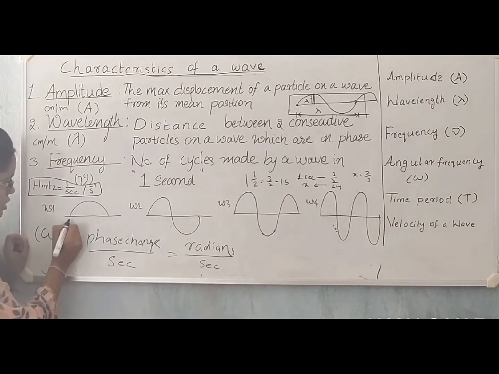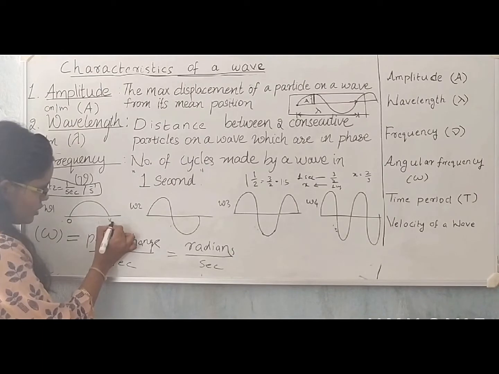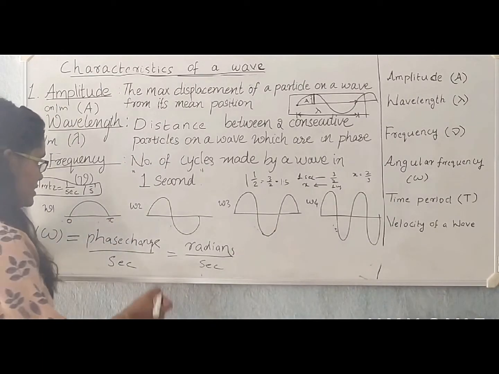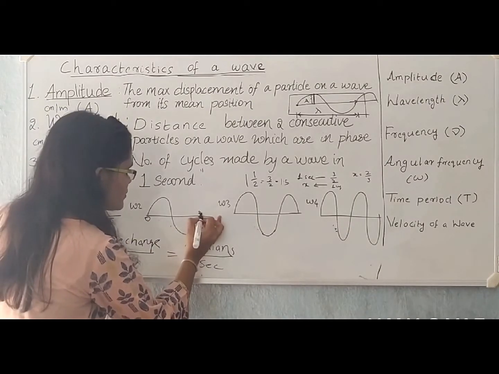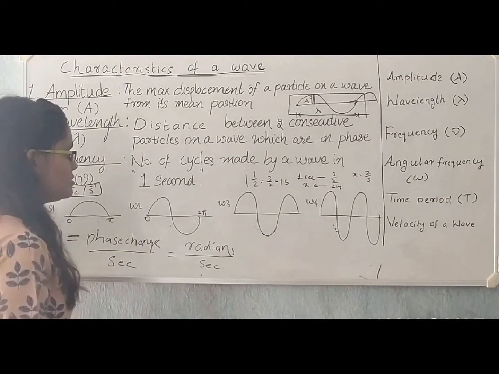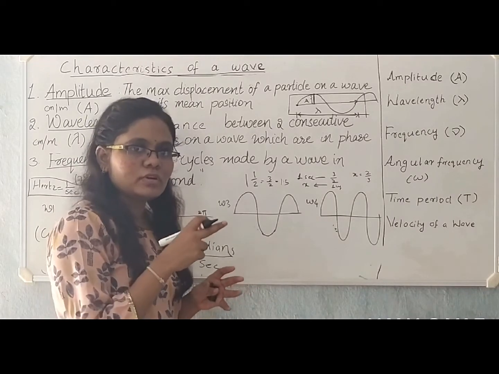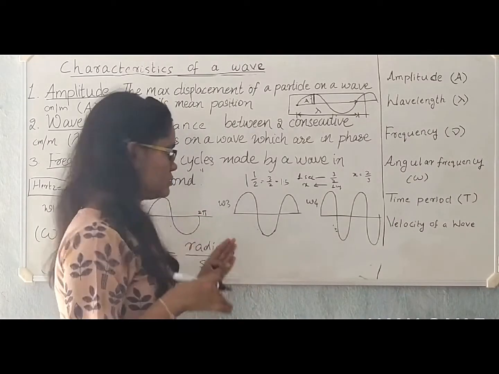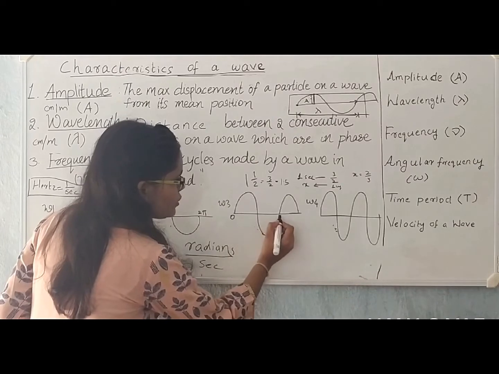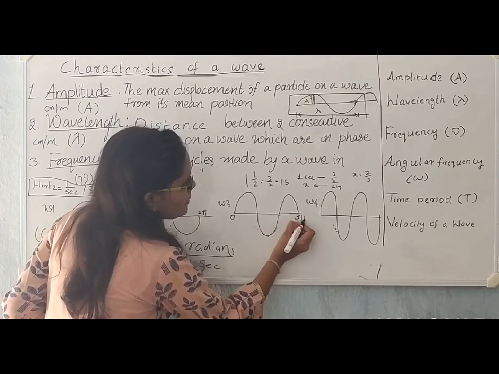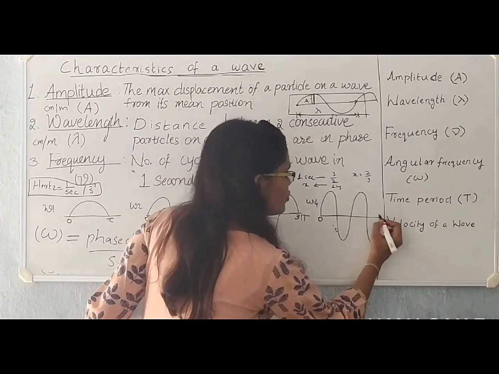Now consider wave 1. The phase here is 0. Now when it completes half cycle, here it has a phase of pi radians. Now consider wave 2. The phase here is 0. Here the phase will be 2 pi because it is completing 1 cycle. So 1 cycle on a wave is a rotation of 2 pi radians on a circle. We have already discussed all these things while discussing phase. So here it has 0, here pi, 2 pi. So 2 pi plus pi is 3 pi. Here 0, pi, 2 pi, 3 pi and 4 pi.